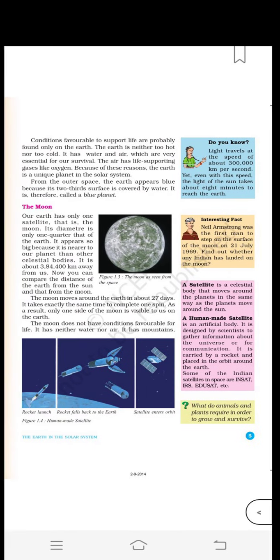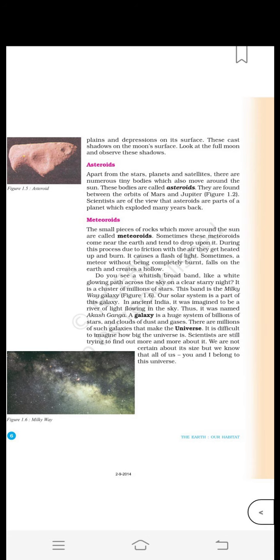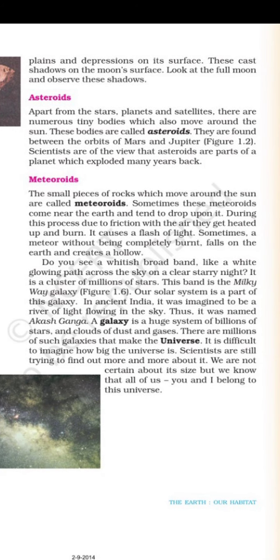Now we will come to meteoroids. The small pieces of rock which move around the sun are called meteors. Sometimes these meteors come near the earth and tend to drop upon it. During this process, due to friction with the air, they get heated up and burn.